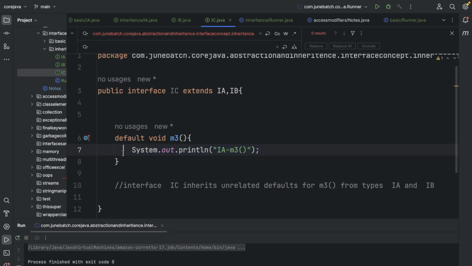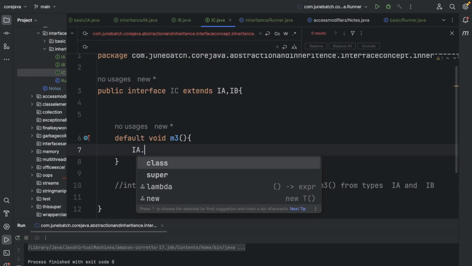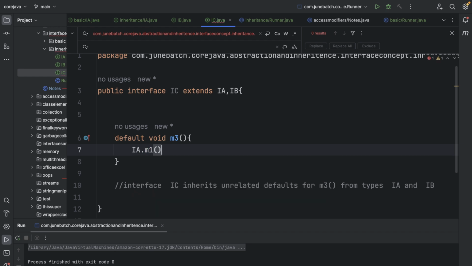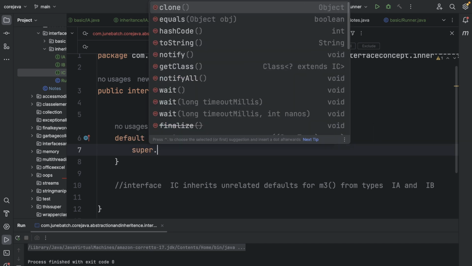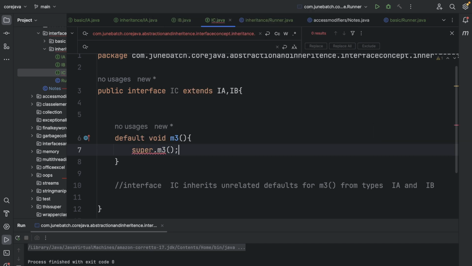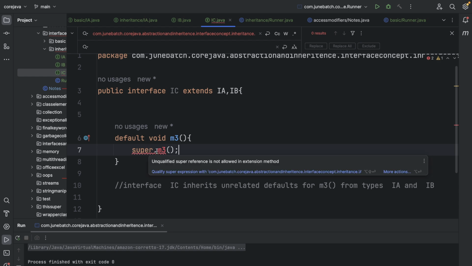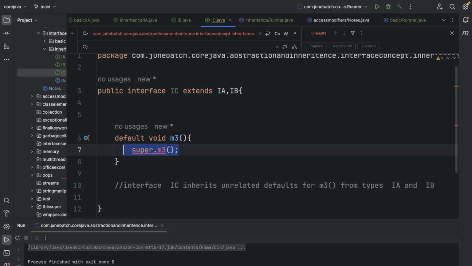And one thing with it is that it's void type, right? It's not static, so we cannot do this thing, right? And we cannot instantiate the value as well, right? And we cannot do super dot m3 also, not eligible, right? So what we can do, we need to provide the implementation only, right? So if some issue comes, then it's not like that in normal concrete methods or in concrete classes.